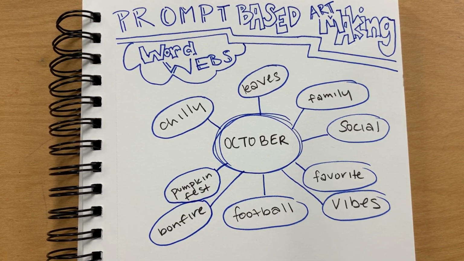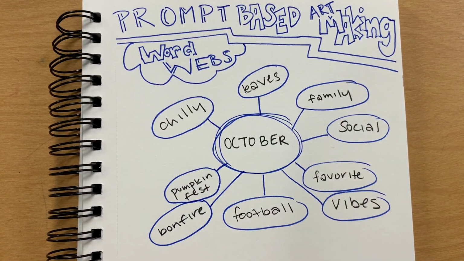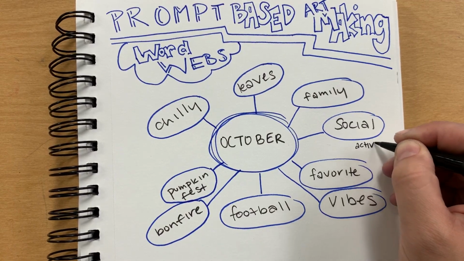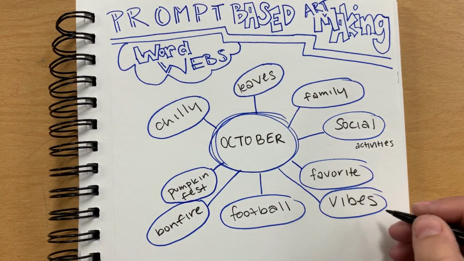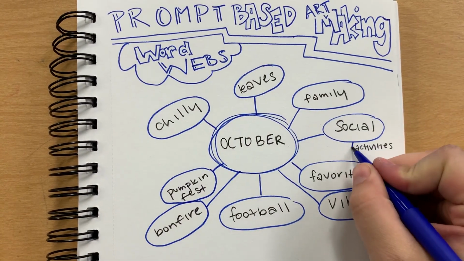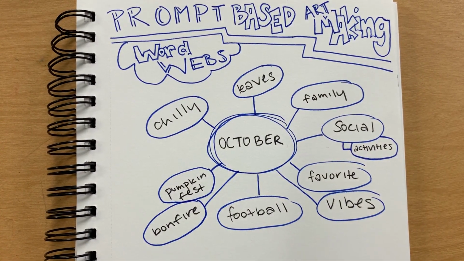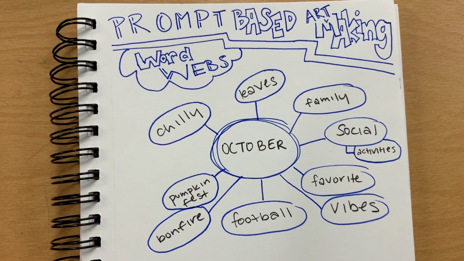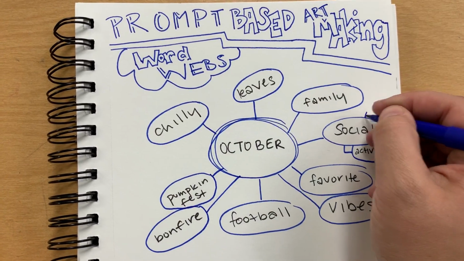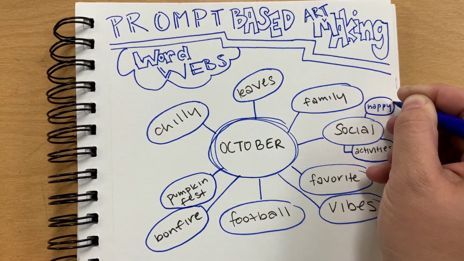So now I'm going to choose my favorite ones. Let's go. I think social is a really cool one. Social means I'm out and about, I have activities to do, right? Because that's from October to social, then activities over here gets connected to social. I can connect it with a line, or I wrote it too close, so I just connected the circles. Social means happy. I like being social.